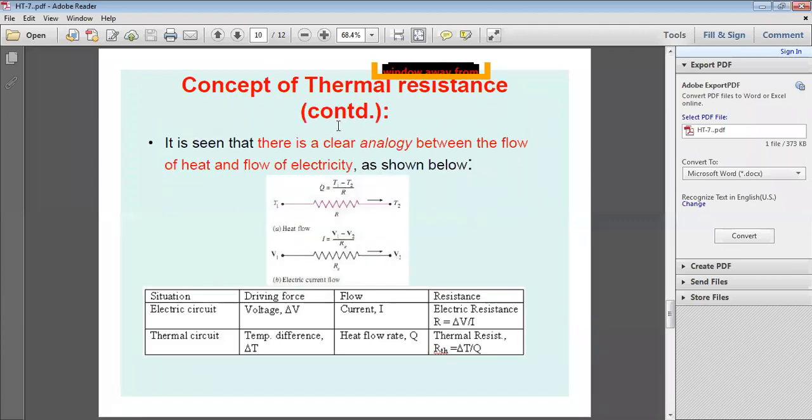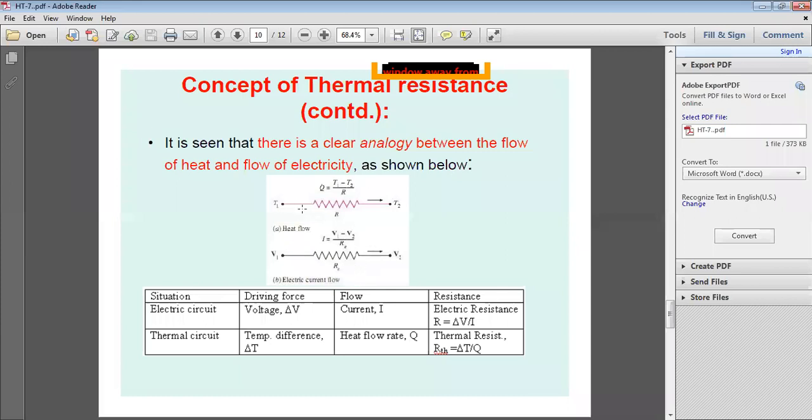Now, consider thermal resistance continuation. It is seen that there is a clear analogy between the flow of heat and the flow of electricity, as shown below. Here, temperature T1 to T2, the temperature difference, heat flowing through the material. And how do you calculate the heat transfer rate? T1 minus T2 by R, where R is the thermal resistance.